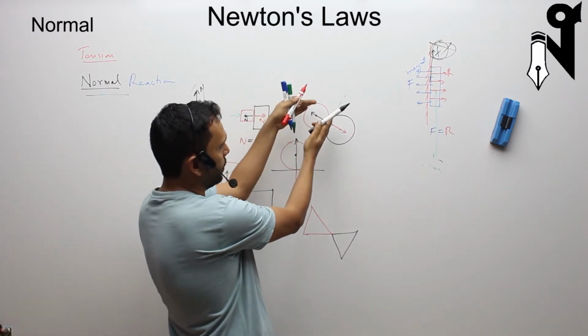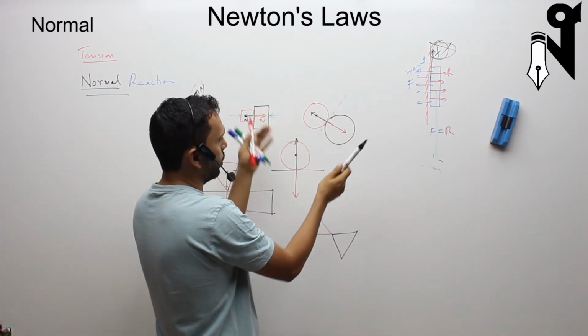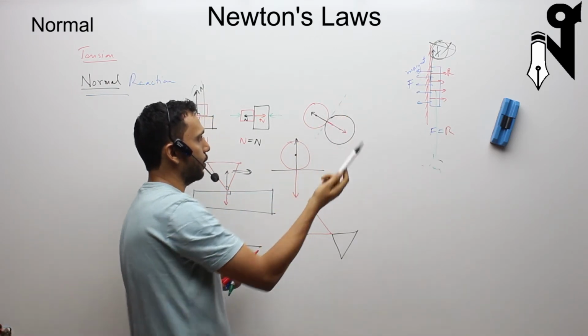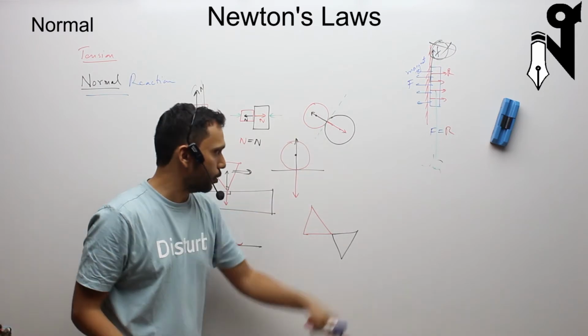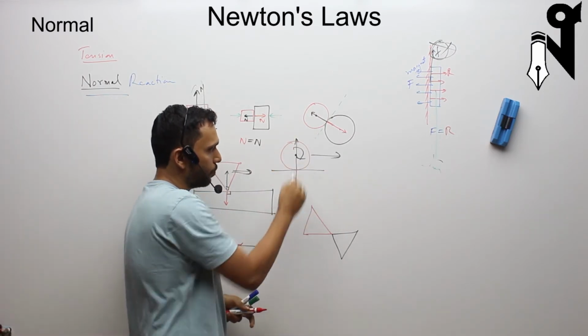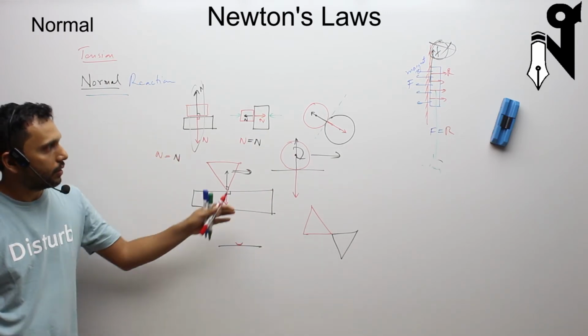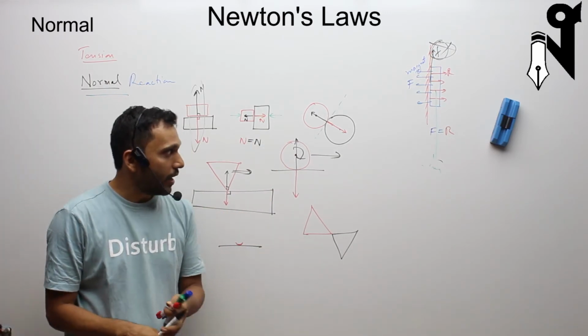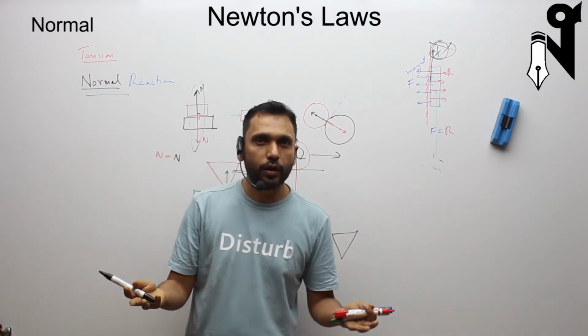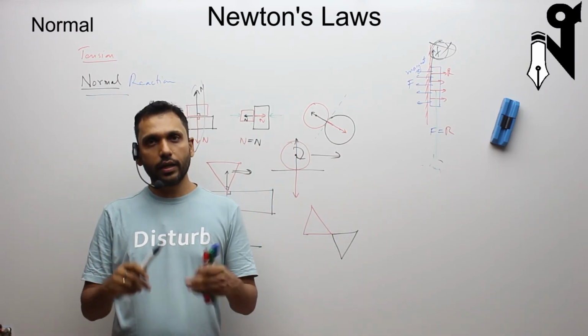Here also, if they are pressing on, how the motion is happening is not the question. Whether this body was ultimately going to go that way or whichever way, the normal force is going to be this way. Here also, maybe this body was rolling on a surface. The normal force, action and reaction will be the way it is shown. So that's your normal action and reaction. They are equal and opposite, acting on two different bodies. It is not acting on the same body.